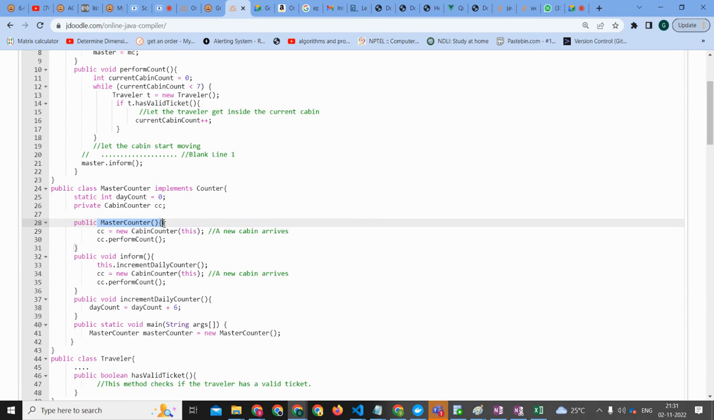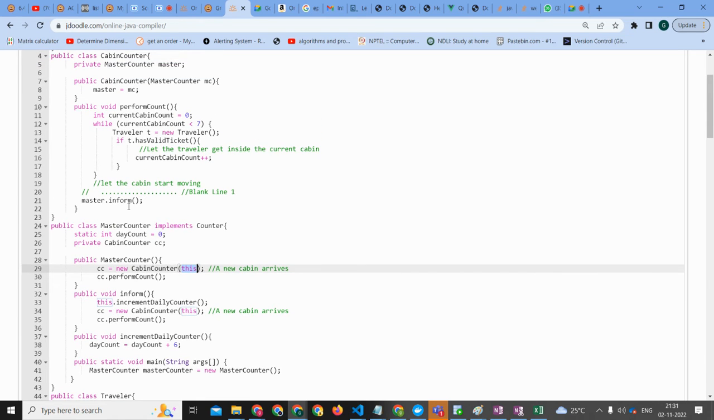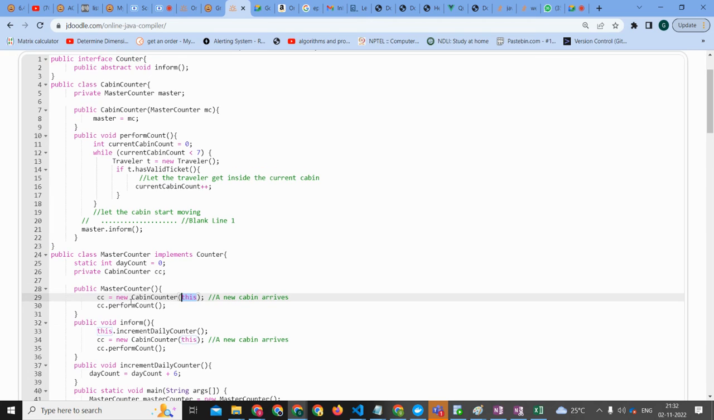So now we will go to the constructor of master counter, where we have created the object of cabin counter and are passing the current object, which is nothing but the master counter object. Whichever class it is, you're passing it directly. Yes, this master counter you're passing. Very good. So now we have cabin counter, this variable, which will perform the operation method perform count.